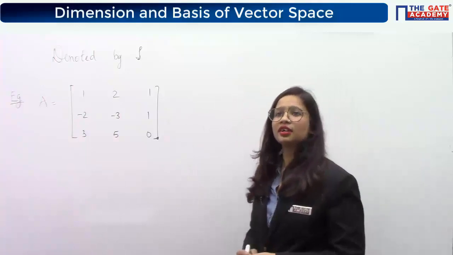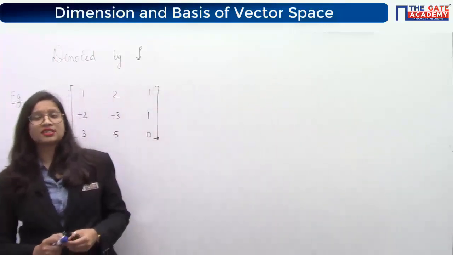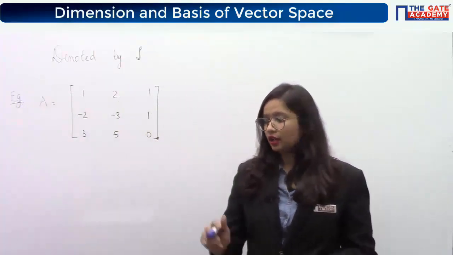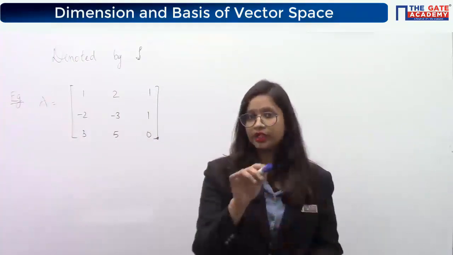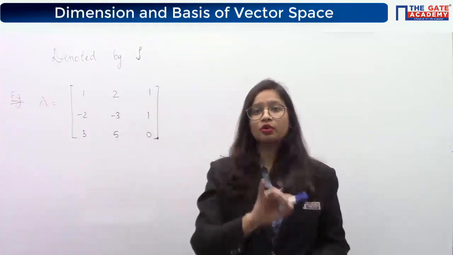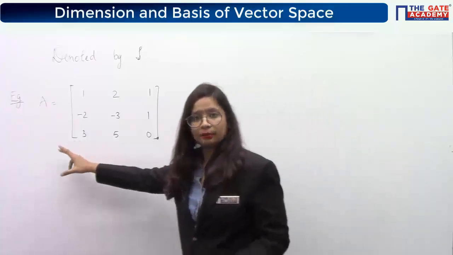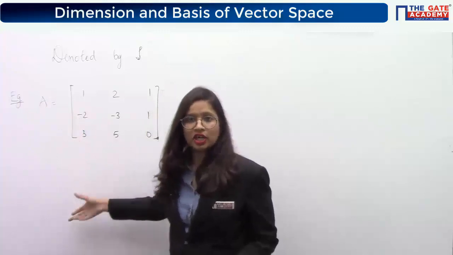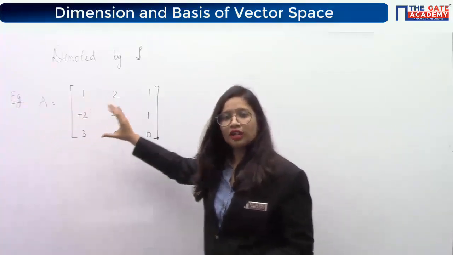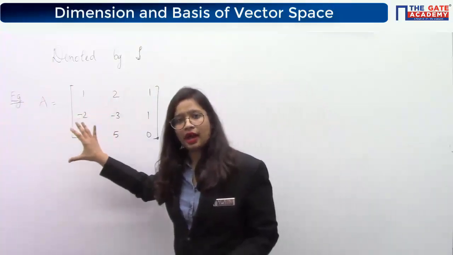So now I have seen some comments. Yes, dimension. Devishri is saying basis. The basis was the set, a set of linearly independent vectors. Now dimension was the number of linearly independent vectors. Similarly, rank is the number of linearly independent rows or columns. So basically what it means is that if this A represents these three vectors which are forming a vector space, then whatever the dimension of that vector space will be, the same will be the rank for this matrix.